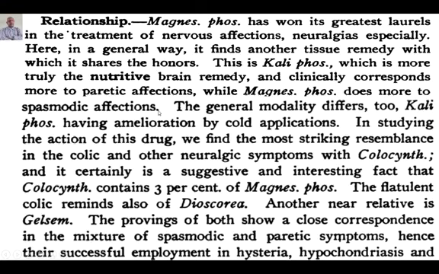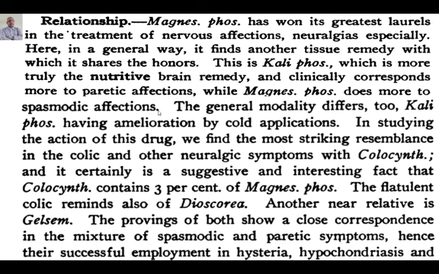Relationship, and this is the most important part which we have to learn. Magnesia phosphorica has won its greatest laurel in the treatment of nervous affections and neuralgia especially. Yes, it is a remedy for neuralgia. Wherever the neuralgia is there, it is the first choice of remedy from the biochemic system of medicine, along with Kali phosphorica. Generally all the phos take part, but Kali phos and Mag phos are very important for nervous affections and neuralgia. Here, in a general way, it finds another tissue remedy with which it shares the honors.